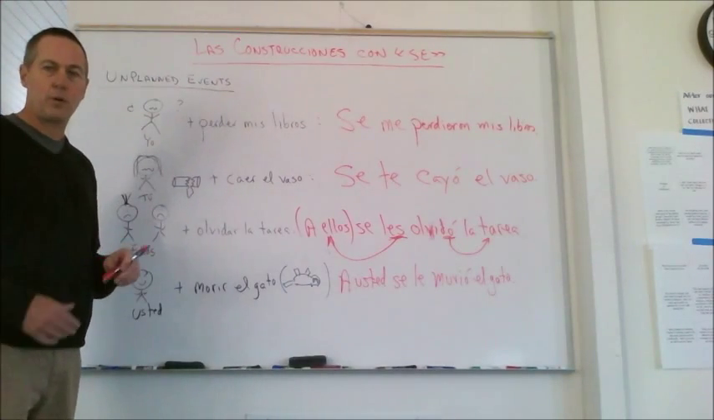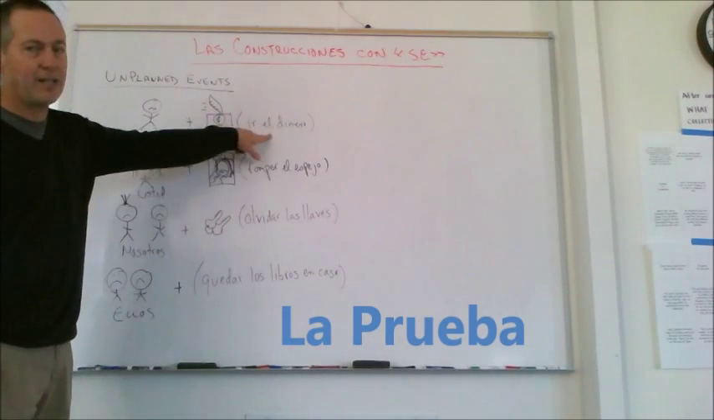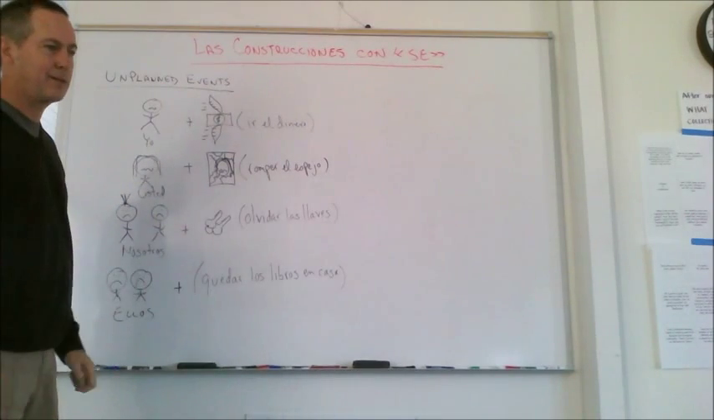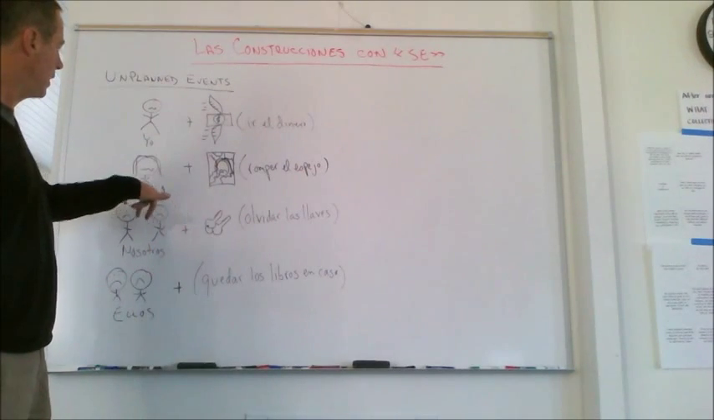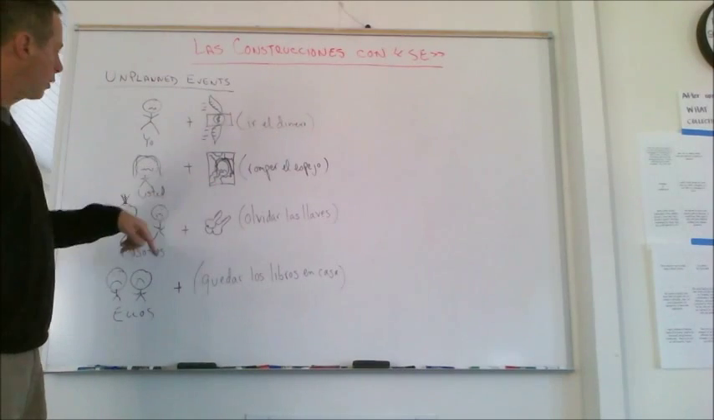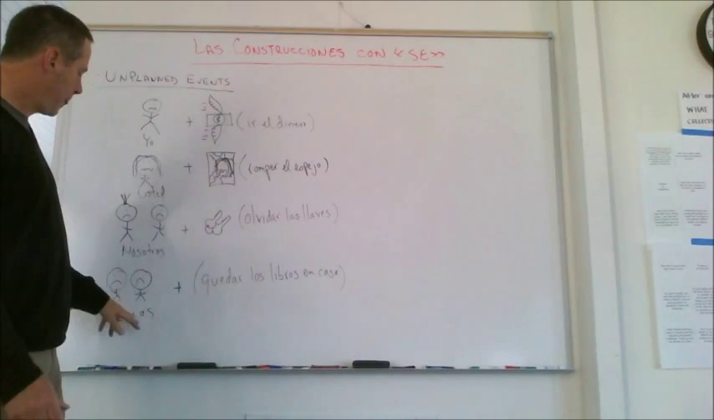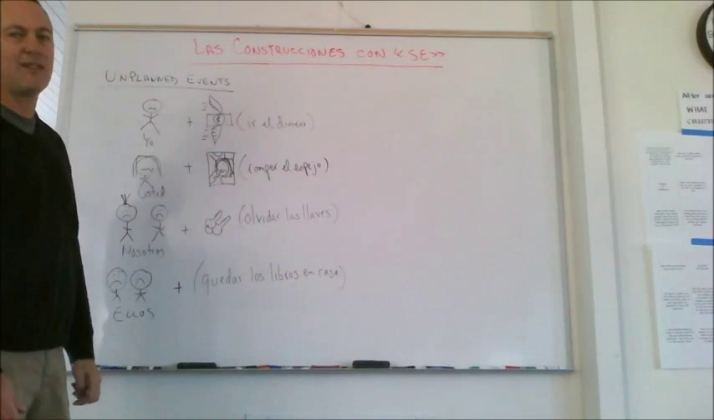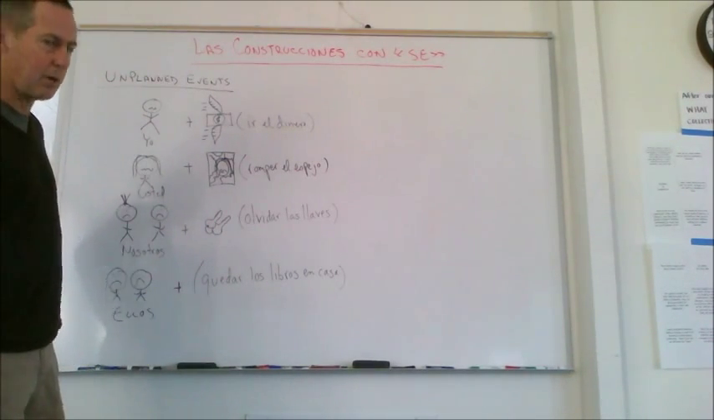Okay, I'm going to give you a little quiz, and then we'll go over the answers and do a little demo too. Yo y el dinero. Mira, está volando el dinero. So how would you say, my money just flew away. What happened to me? Usted y romper el espejo, the mirror broke. Nosotros, and forgetting the keys, and ellos, y quedar los libros en casa. This means to leave your books at home, but it just happened to you. It's not your fault. You didn't leave them there on purpose.